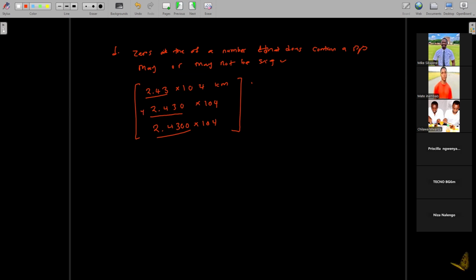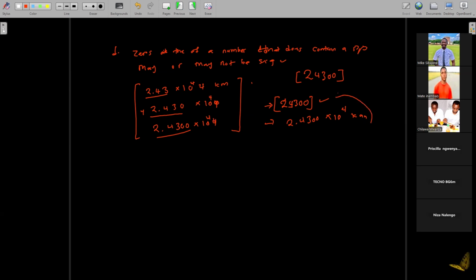But this number is just the same as 24300, isn't it? The same number. If I write it in scientific form, if I get 24300 and I'm asked to write in scientific notation, we say it's 2.4300 times 10 to the power how many? 4, isn't it? Sorry, this is to the power 4. Don't get confused. This is to the power 4.